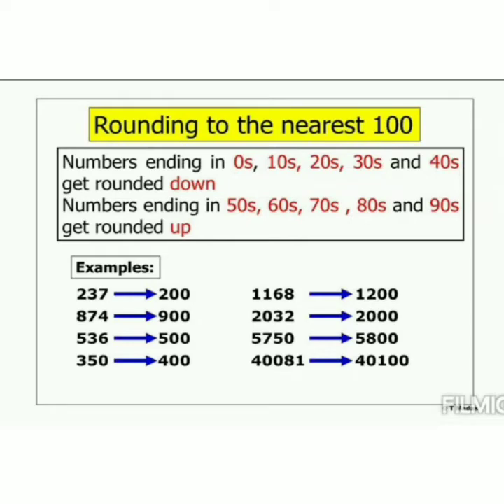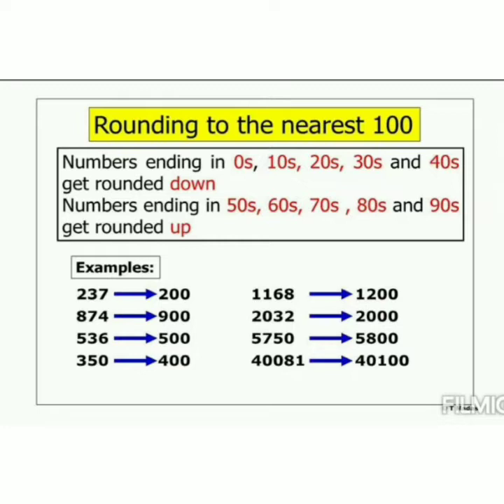Rounding to the nearest 100. Numbers ending in zeros, tens, 20s, 30s and 40s get rounded down. That means make it the previous 100. Numbers ending in 50s, 60s, 70s, 80s and 90s get rounded up. That means make it the next 100.